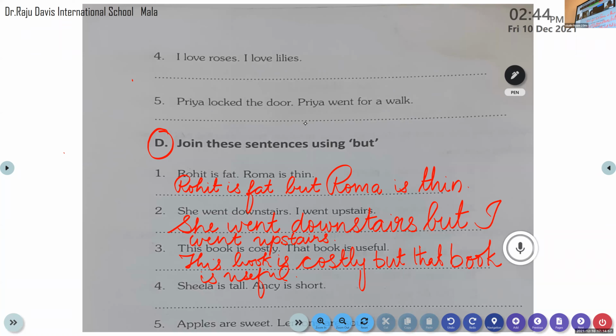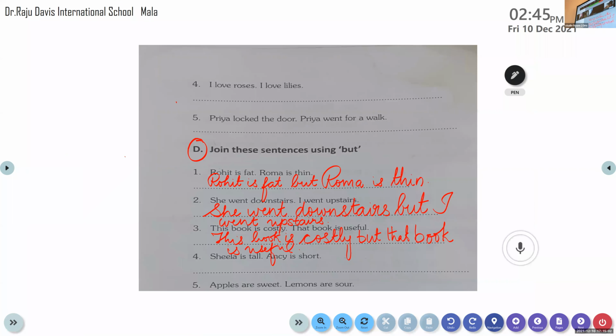Jennifer, come on, read the question. Apples are sweet. Not that one, the fourth question. Sheila is tall. Ma'am, I completed the fourth question. Yes, come on, read the question, but we haven't completed here. Come on, read it, Jennifer. Sheila is tall and she is short. We have to join the sentence using the conjunction. Sheila is tall but she is short.